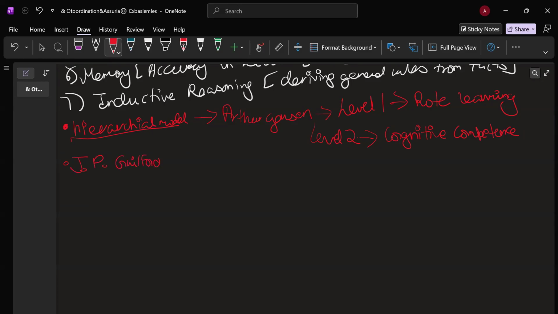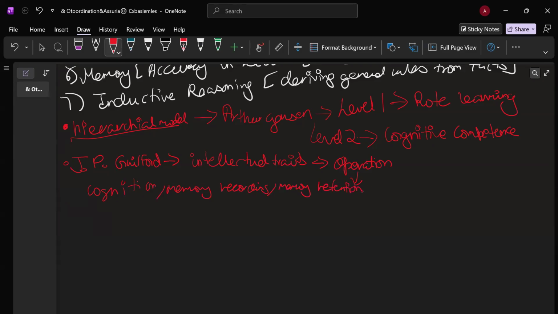Guilford, and as per him, he classifies intellectual traits among 3 dimensions. So if you have intellectual traits, he will be classifying it into 3 dimensions, which are operation. Let's discuss operation. So operation basically indulges with cognition, memory, memory recording, memory retention,